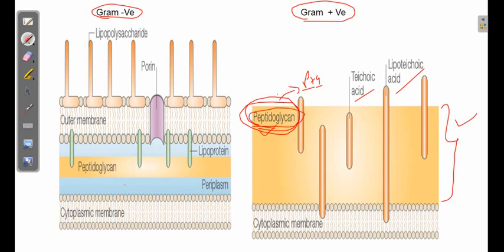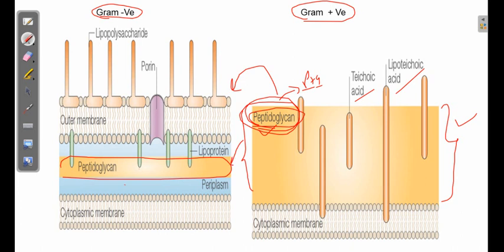Now, contrary to that, if we see the structure of the gram negative bacteria, it is not that they don't contain peptidoglycan at all. They contain a peptidoglycan layer, but it is a very thin layer compared to the gram positive bacteria.